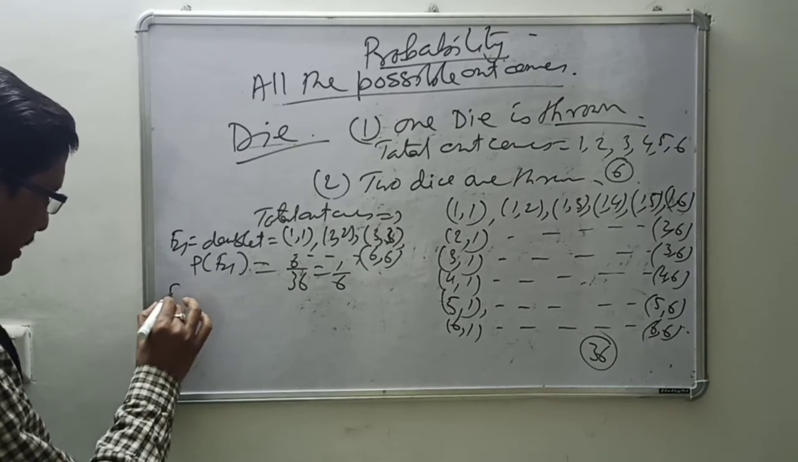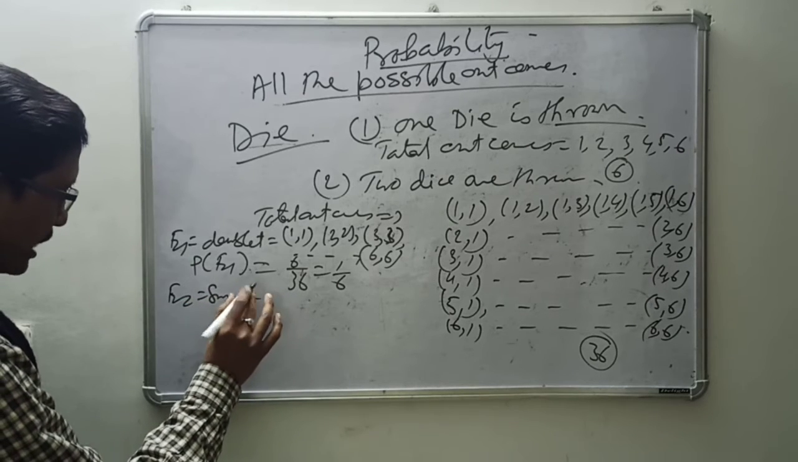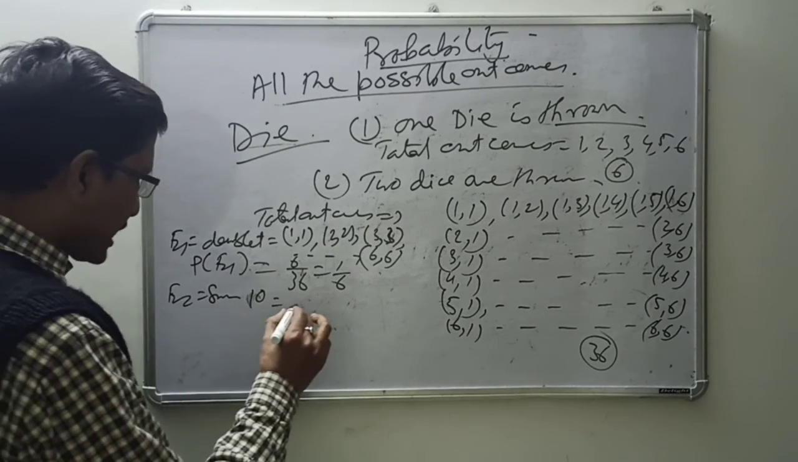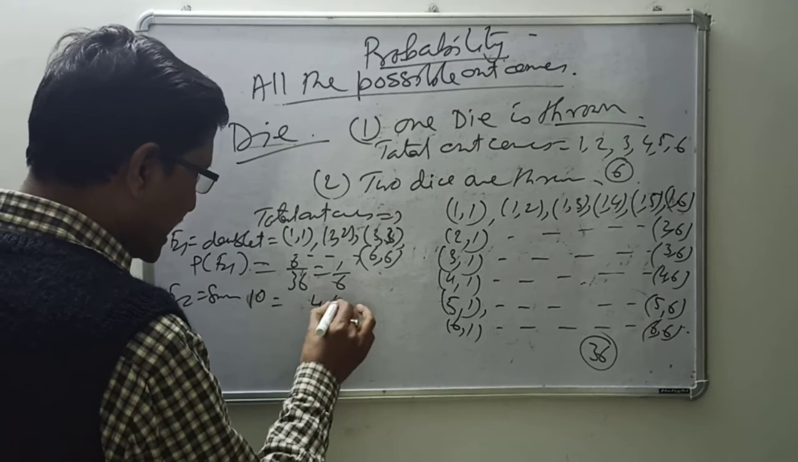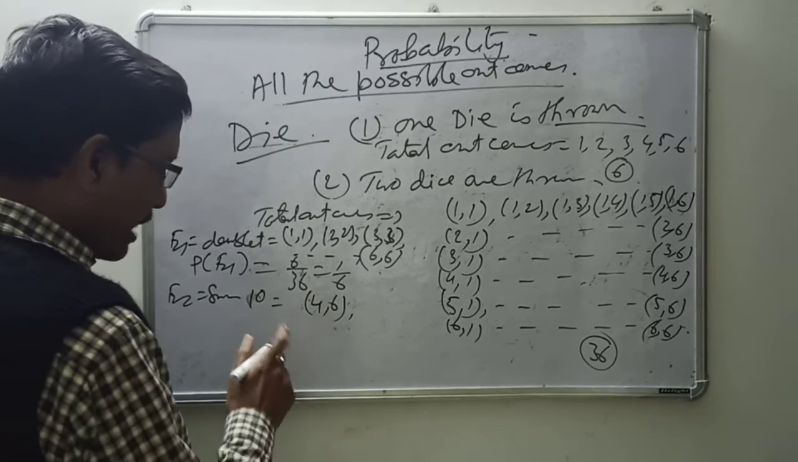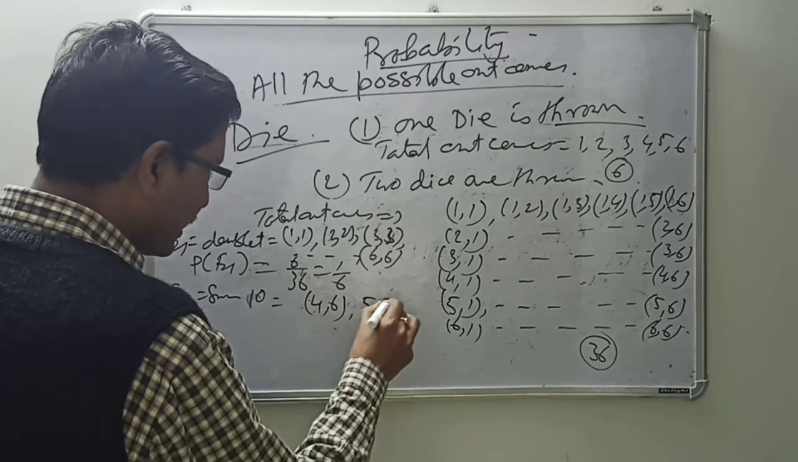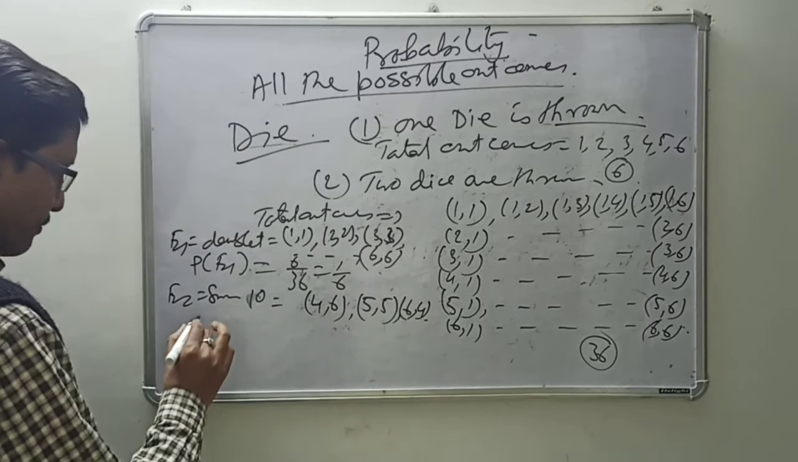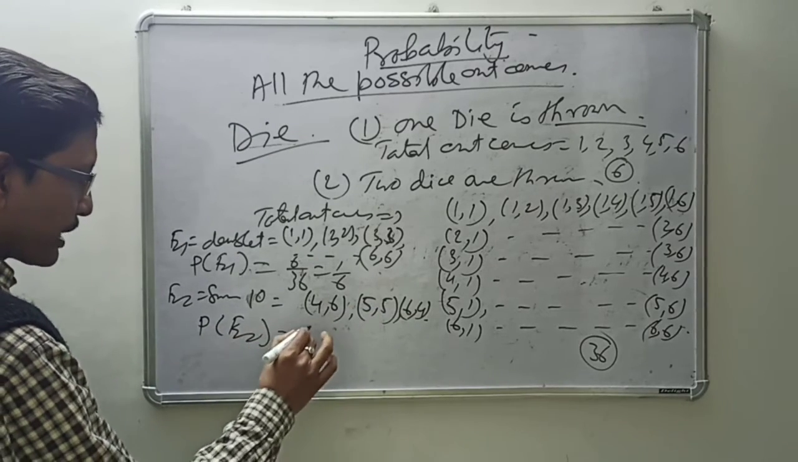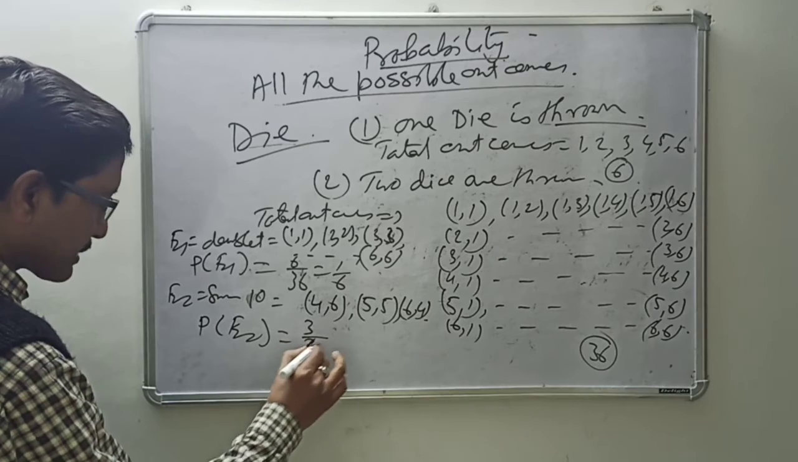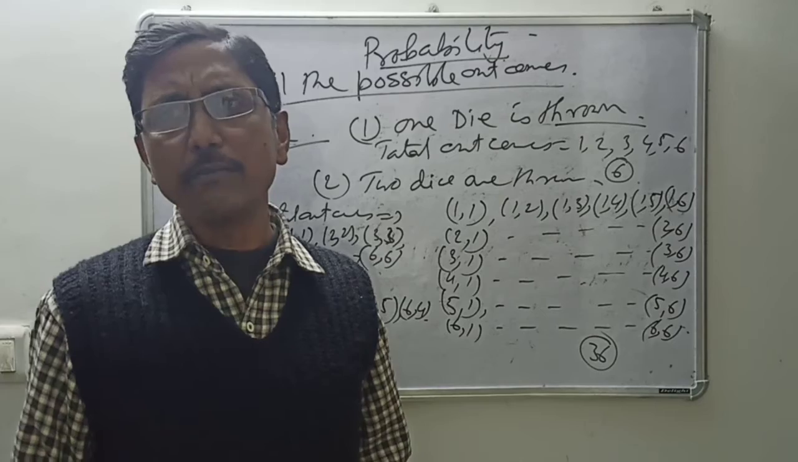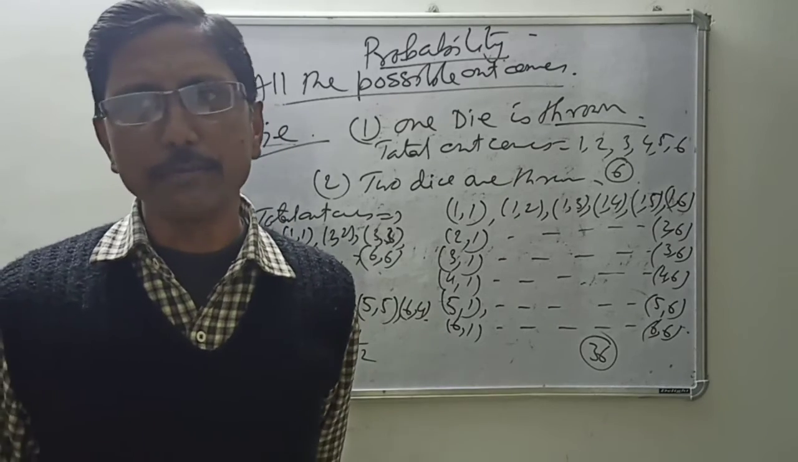Or sometimes it may be that the sum is 10. Suppose sum 10, after adding these two you will get 10. So which cases may it be? Let's say 4,6, sum is 10. 5,5, adding to that should be 10. 6,4. So 3 cases will come. So the probability of this is 3 by 36, or you can say 1 by 12. Like this, product, sum less than 10, like that it can be.